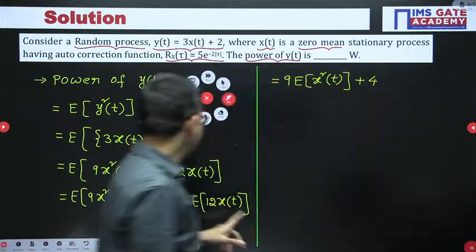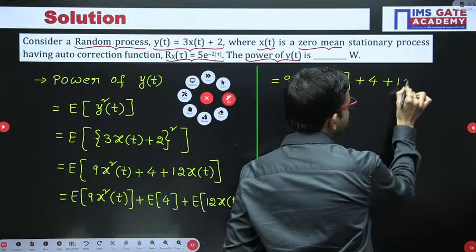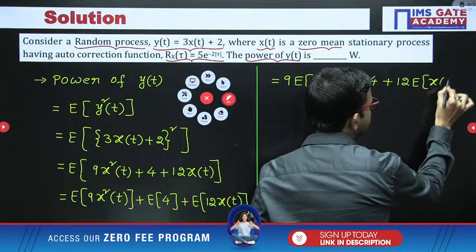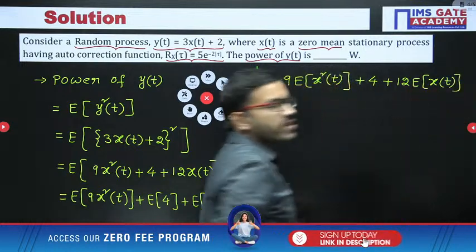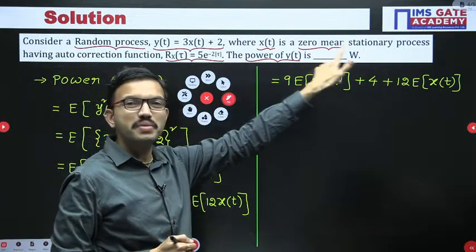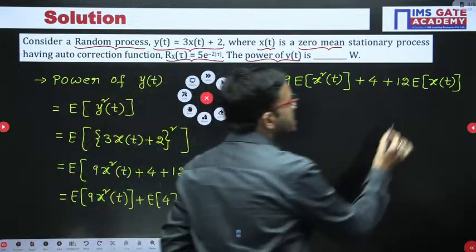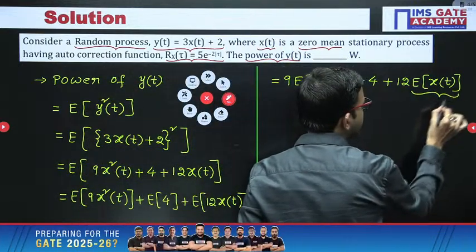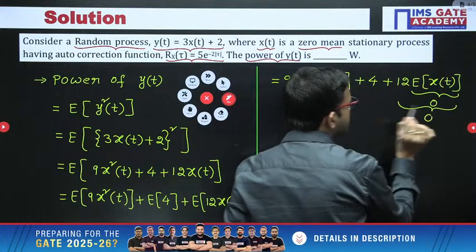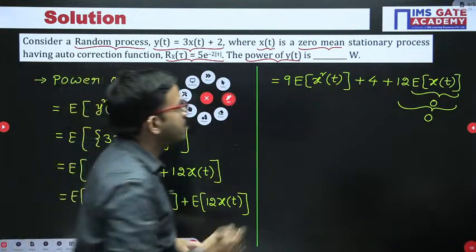Then just like here we can write this one as 12 into expectation of x of t. So here in this question, if you observe, already we are having one data. X of t is a 0 mean stationary process. That means the mean value of x of t is nothing but 0. So since expectation of x of t is 0, this overall value is going to be 0. Okay. When you are adding 0 to anything, the resultant answer will remain the same. There won't be any change.